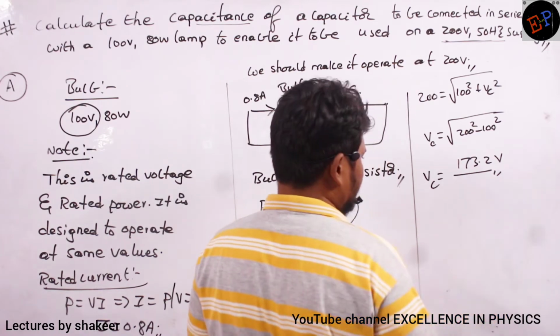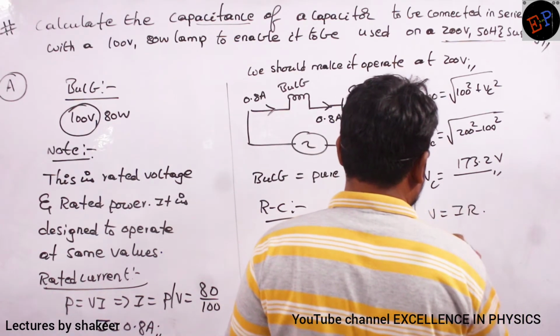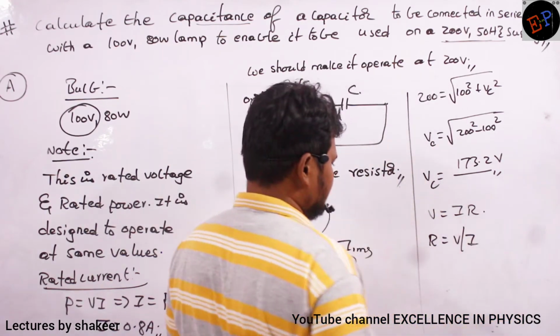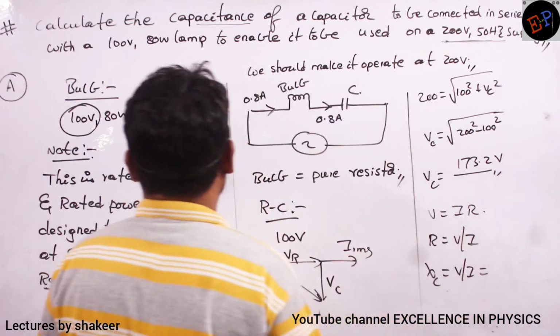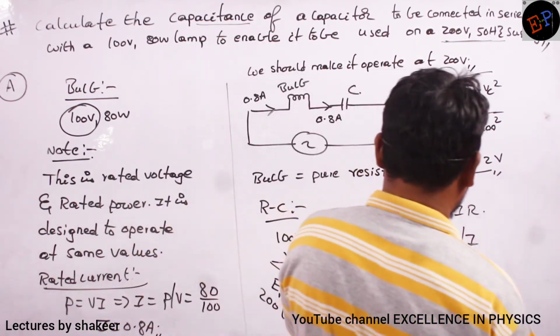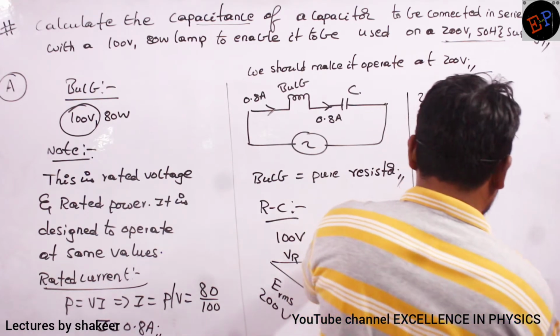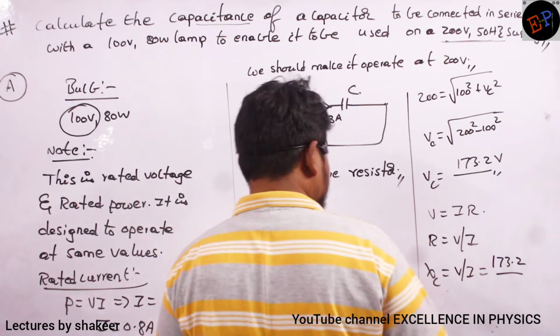First of all, let us calculate XC. We know that V is equal to I into R, so R is equal to V by I. Here R is nothing but XC. So XC is equal to V by I. It is operating at what voltage? 173.2. The current is how much? 0.8.